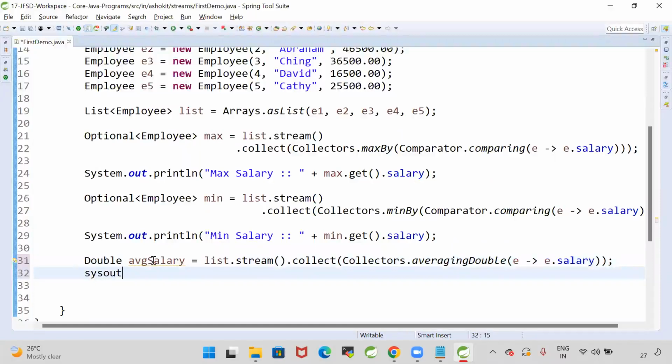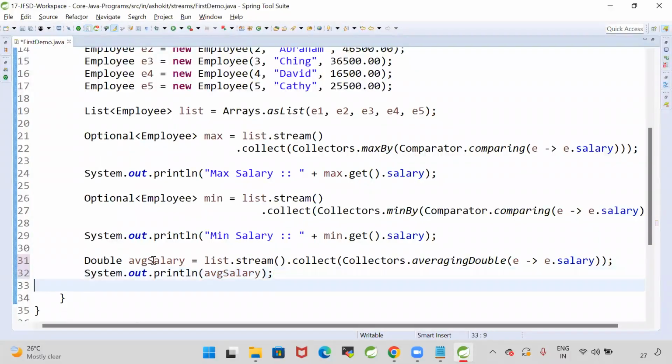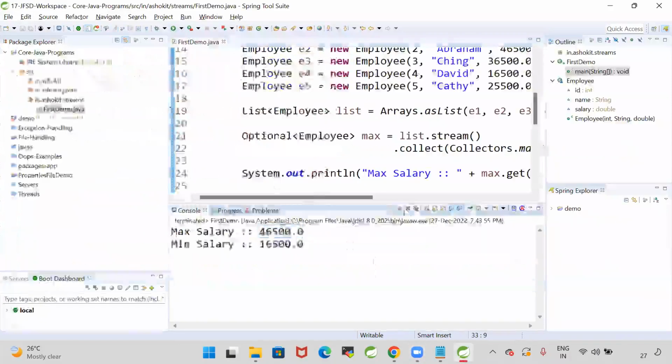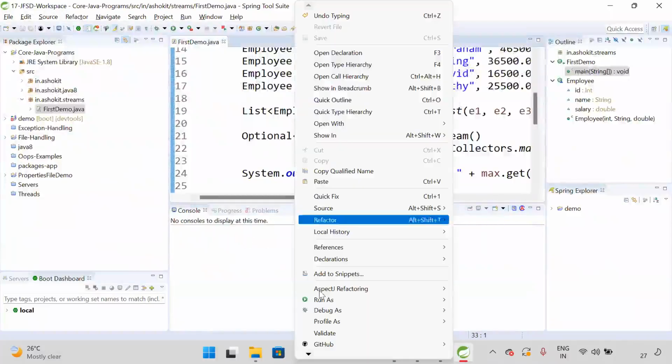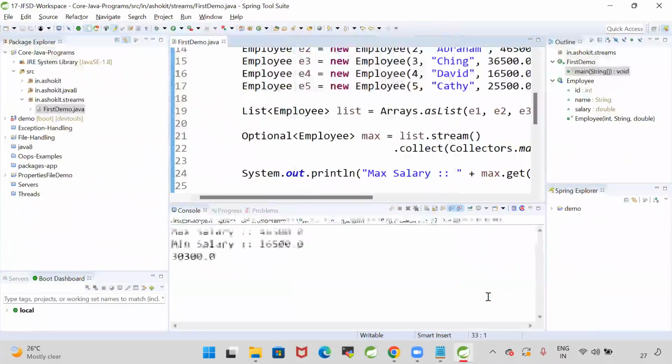System.out.println of average salary. Click on run. Let's run this program and see what the output is. Run as Java application. So average salary is 30,300.